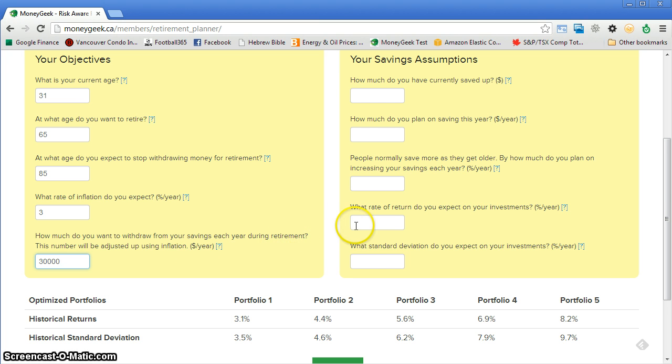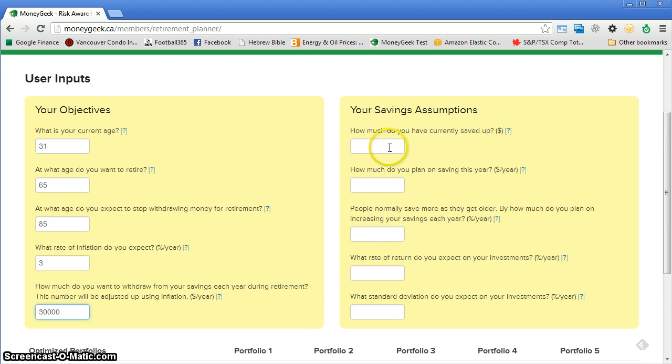Next, let's fill out how much money we currently have. Let's say we have $5,000 saved up right now. And then we should specify how much money we plan on saving next year. For the sake of argument, let's just say 3,000.